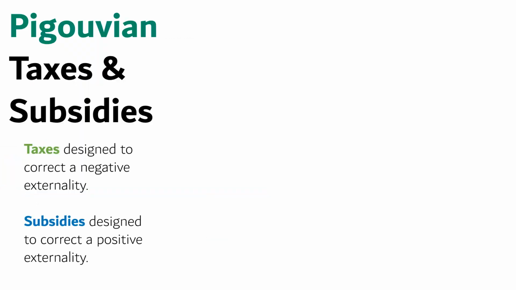This concept was developed by an economist named Arthur C. Pigou in the 1920s, and now it bears his name. Pigovian taxes are taxes designed to correct a negative externality. Pigovian subsidies are subsidies designed to correct a positive externality. Let's dig into this with some math.